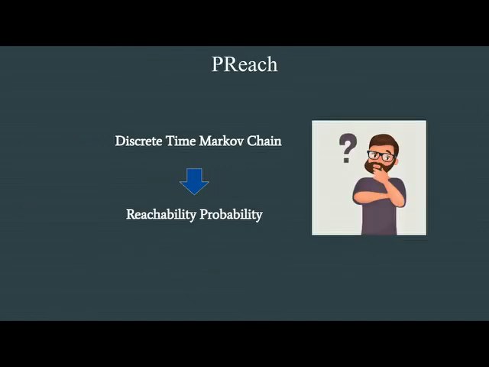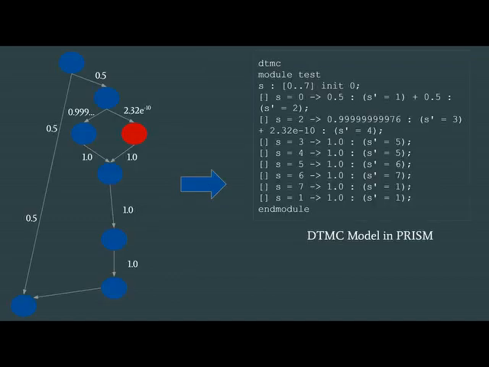Now that we have constructed the discrete time Markov chain from the control flow graph of the program using branch selectivity analysis, how can we compute reachability probability using this discrete time Markov chain? What we can do is transform this discrete time Markov chain to a DTMC model in Prism. Prism is a probabilistic model checker which takes as input a discrete time Markov chain model and a query.